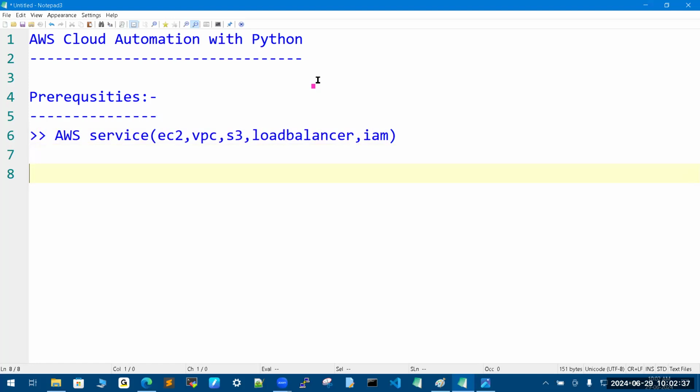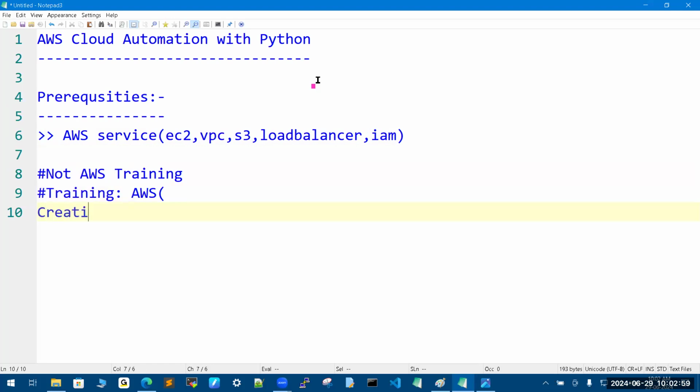You have to know what the AWS services are. This training is not an AWS training, first of all. This batch plan is for when I know AWS, but how to manage it: creation, deletion, managing, maintaining, and troubleshooting.